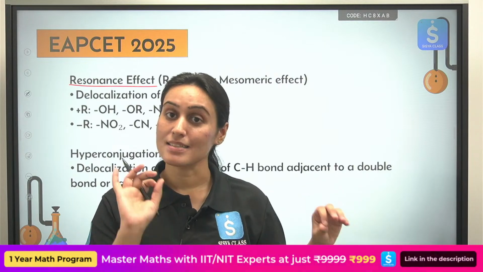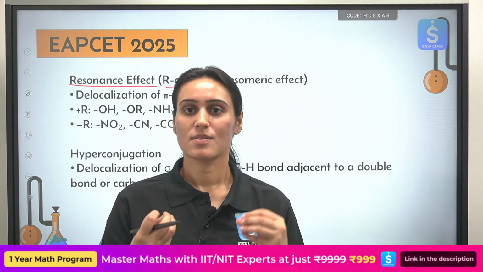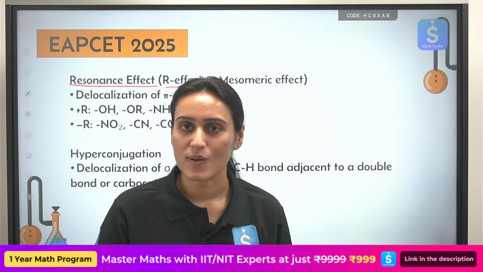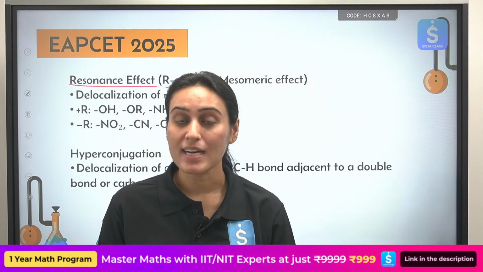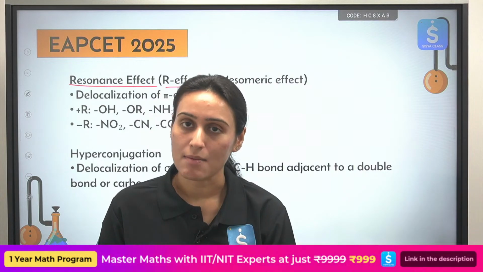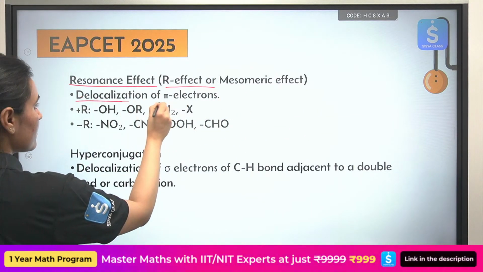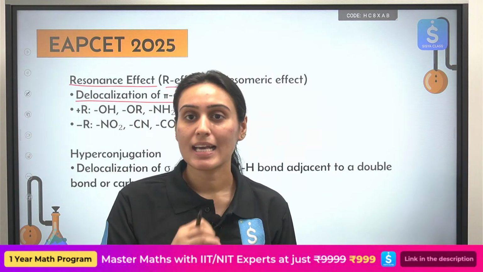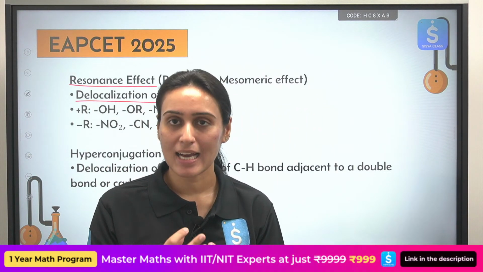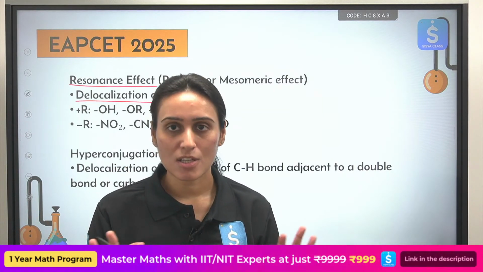Now in this case, this is also a permanent effect. This operates through pi bonds. So pi bonds, lone pair of electrons. If you see something like this, please understand we are talking about the resonance effect. We are going to see examples also. Don't worry. Okay. So resonance effect is because of delocalization of pi electrons. We were not delocalizing anything in inductive effect. In inductive effect, we were just talking about polarization, separation of charges.